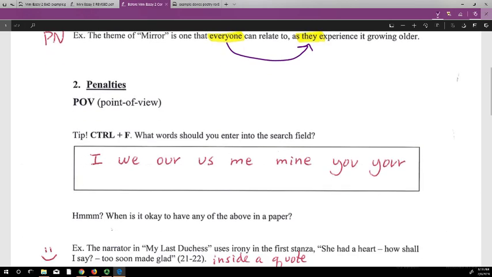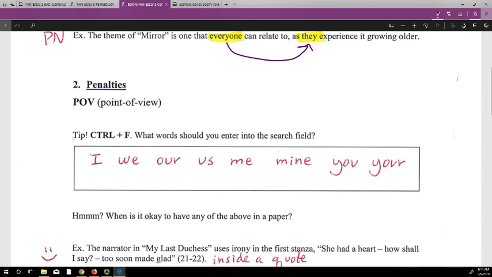Now, next, penalties. POV, point of view. Now, this is an easy editing tip here in MS Word, as well as just about any word processing program that you're using. If you go Control F, that's going to open the find, F is find box.